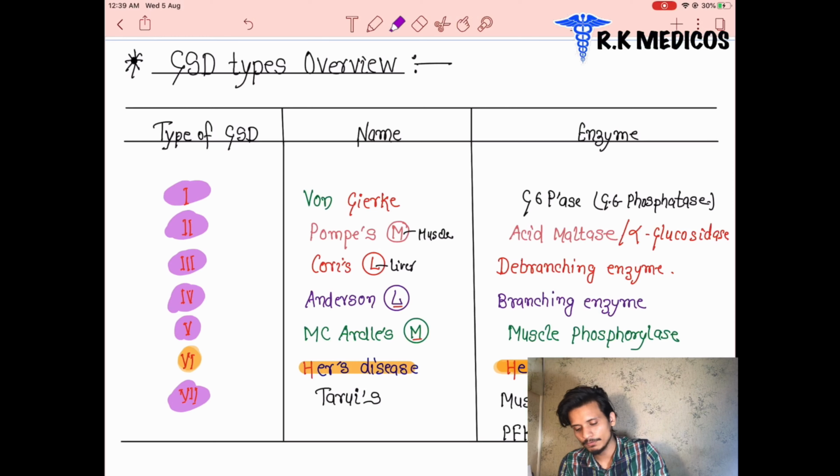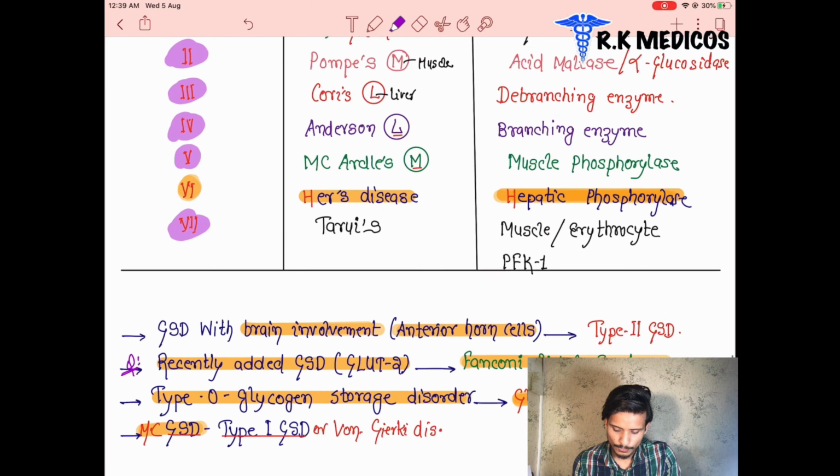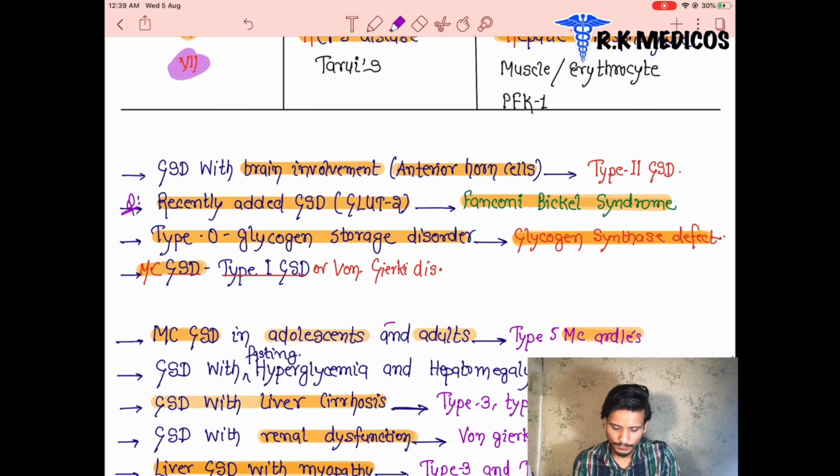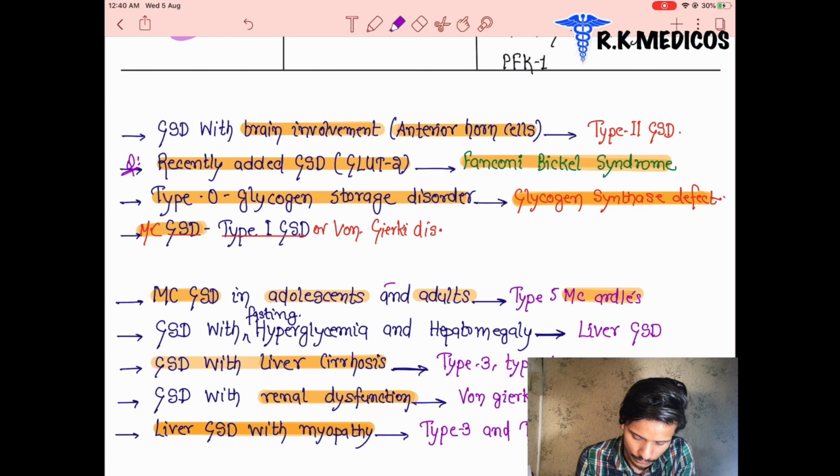What are the different enzymes that are deficient here? You already know about it, I already told you. So you can see here in what region these cells appear in our body. These are the important points here. Wait a minute, I will tell you.